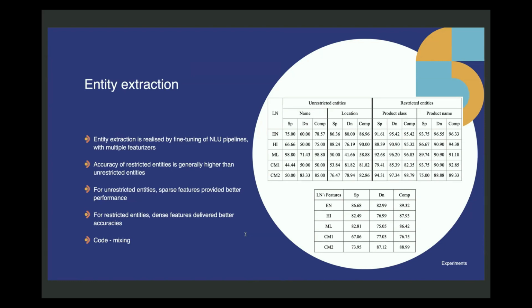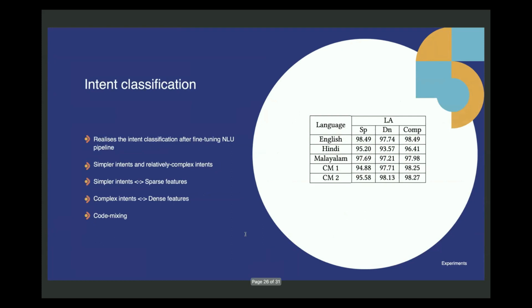Another interesting observation that we made here is that for code mixing, sparse features are considerably poorer than dense features, which is also sort of explanatory because the probability distribution of words that these sparse features are trying to capture is completely haywire in code mix settings, because 2 languages are interacting with each other. And we did intent classification.